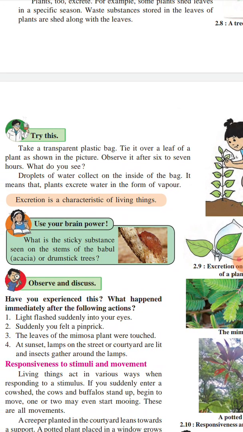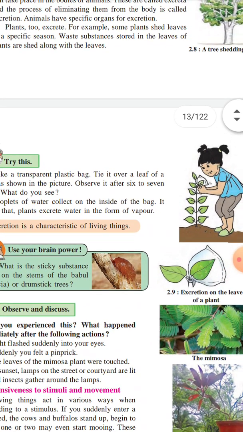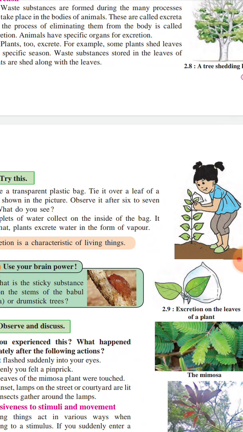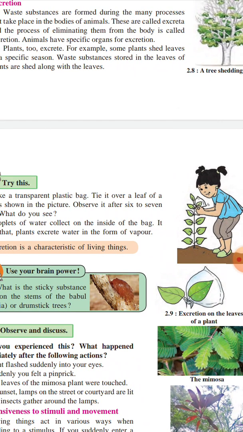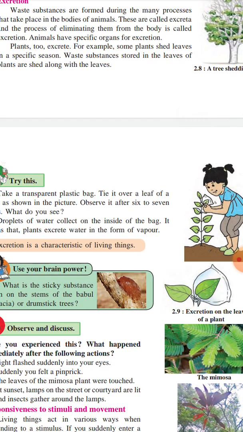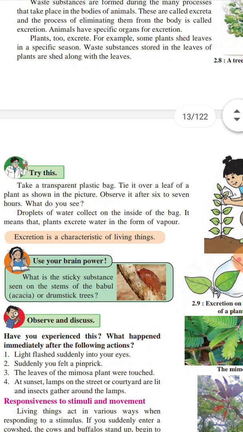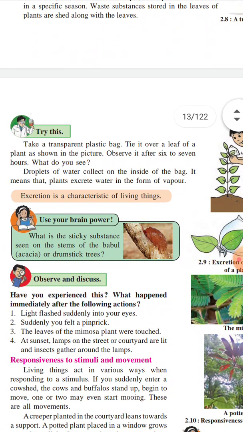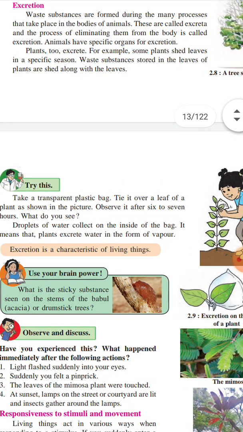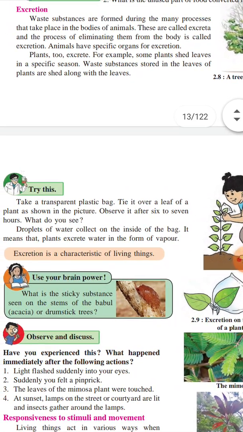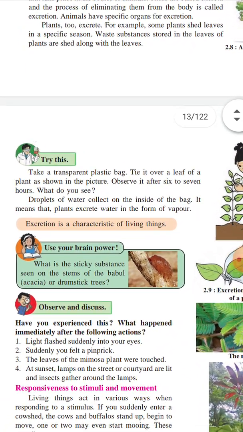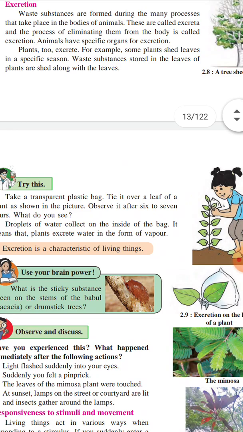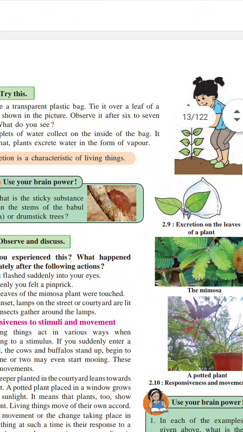That means plants also excrete water in the form of vapor, and because we tied the bag, the vapor becomes water, and we realize that plants also excrete some substances. So excretion is a characteristic of living things. Human beings, animals, and plants also do the excretion process.